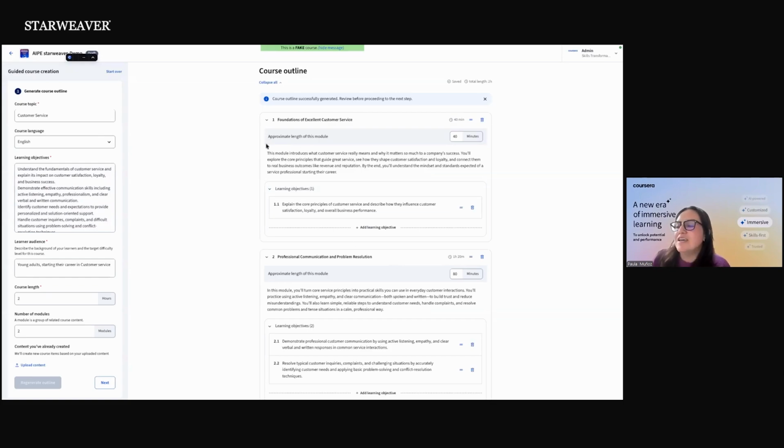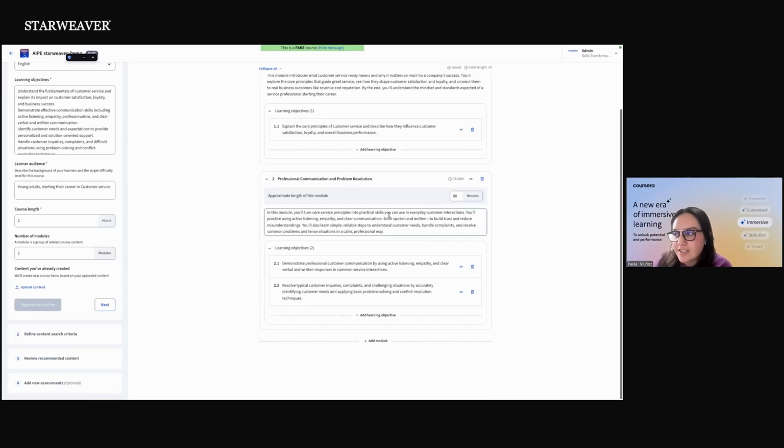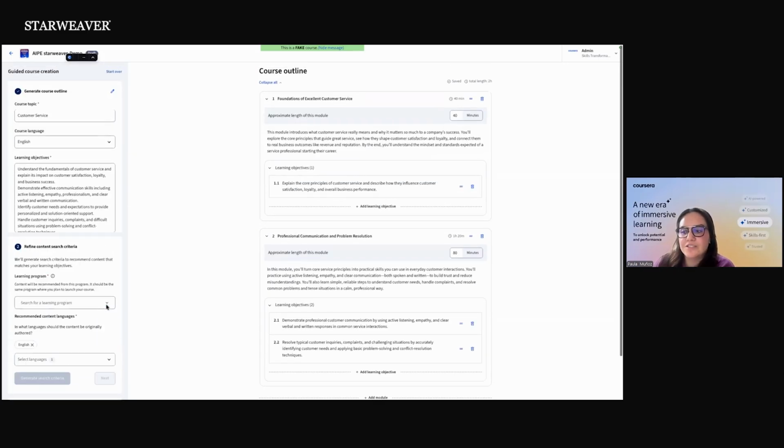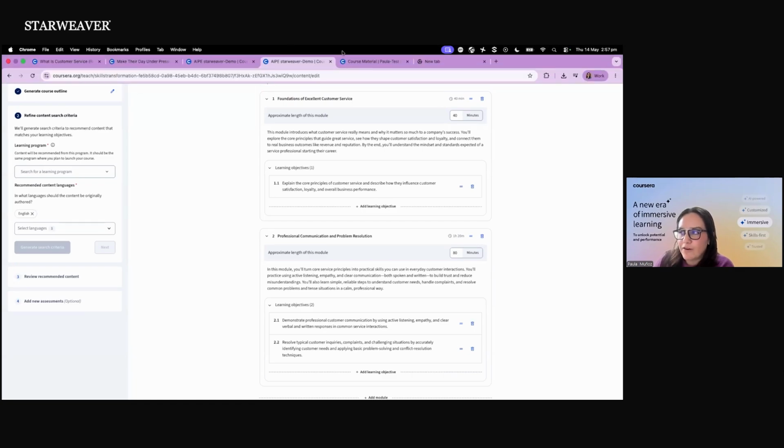Oh, here it is. So you see, it creates the flow. It creates the learning objectives. It sticks to everything that I ask for it. If I want a 2-hour course, it will do it, and there's not much that I need to do here but to click and understand what it is, from where I need the content, if I want a specific course to be showcased, or if I want the AI to provide the recommendations.